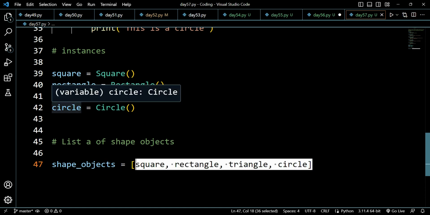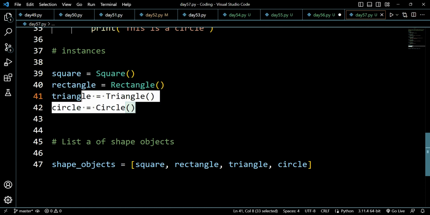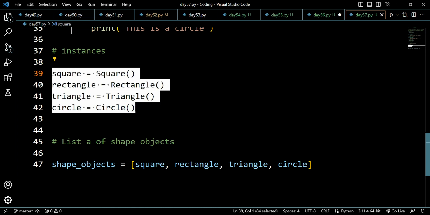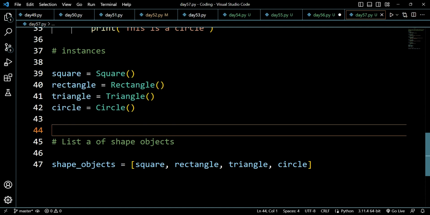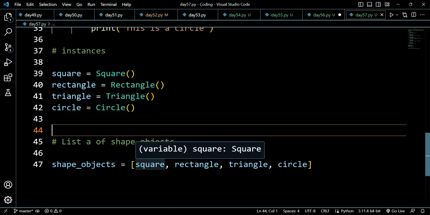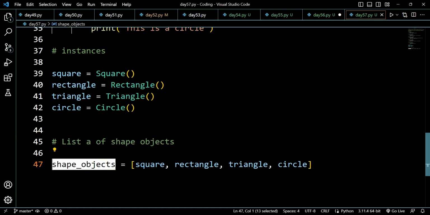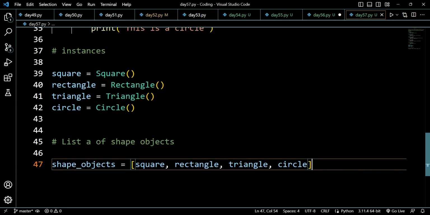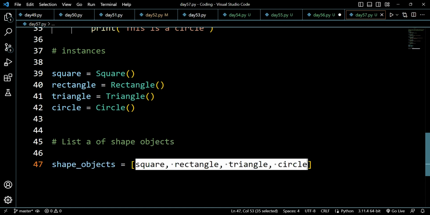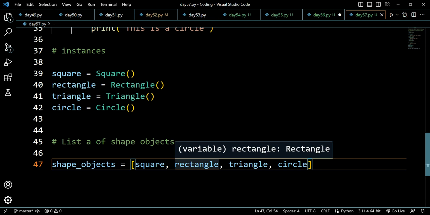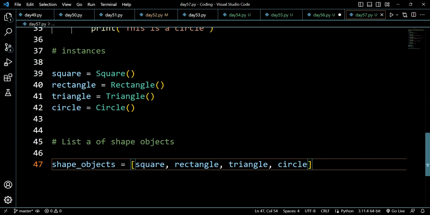All of these instances that we have just defined above, we will put all four inside a list. So this is our list, which holds the square object. This container, shape objects, is holding four objects. First of all, it's holding a square, then rectangle, then triangle, then circle.